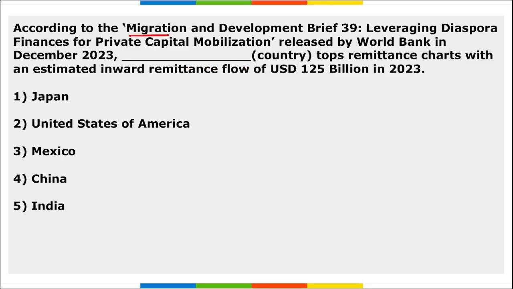Now let's go to the revision part, where you will be learning multiple other current affairs from a revision perspective. Next, according to Migration and Development Brief 39, leveraging diaspora finances for private capital mobilization, released by the World Bank in December, dash country has topped the remittance chart with an estimated inward remittance flow of $125 billion.